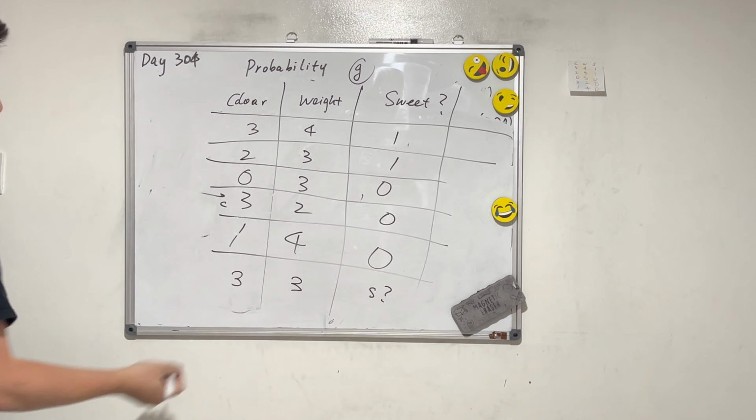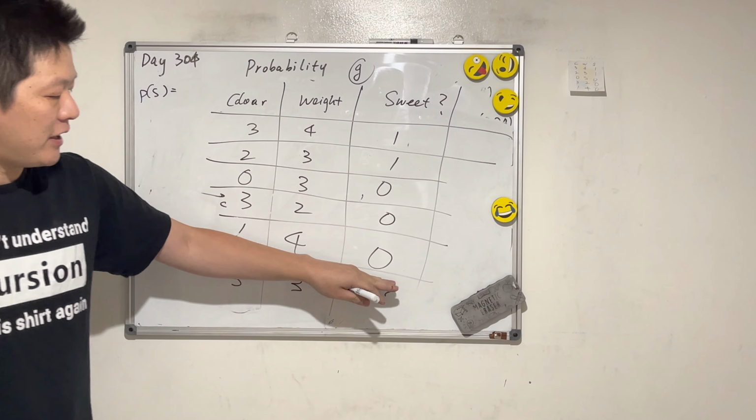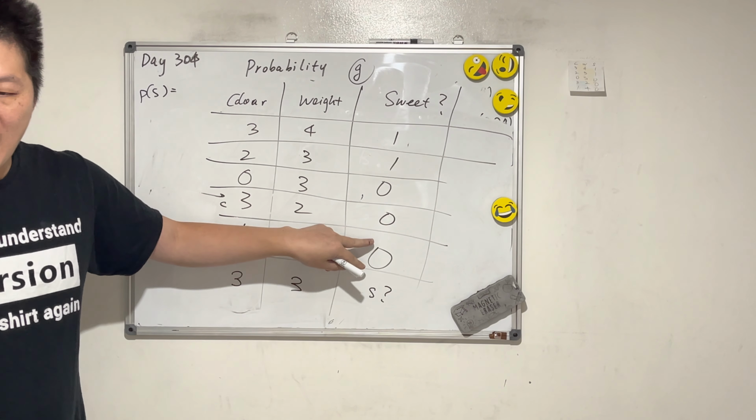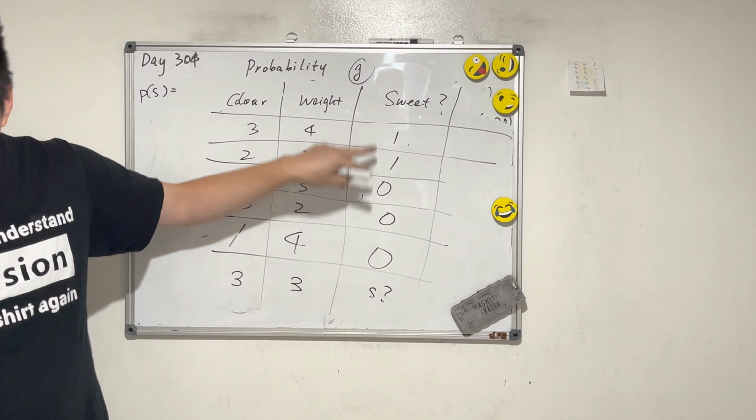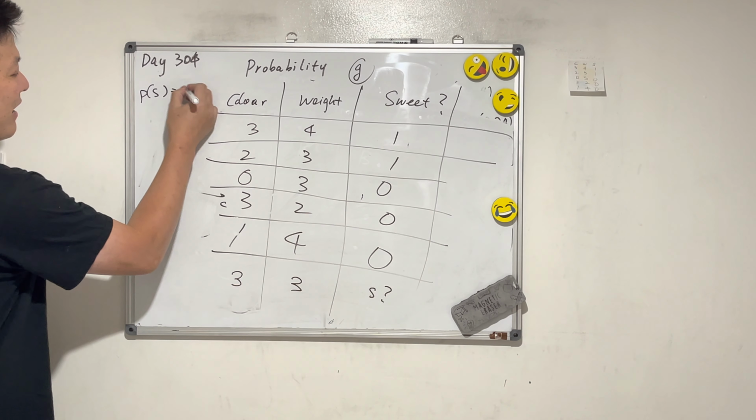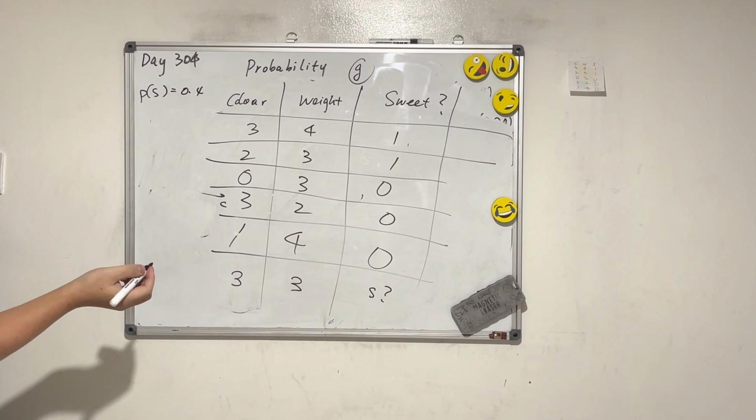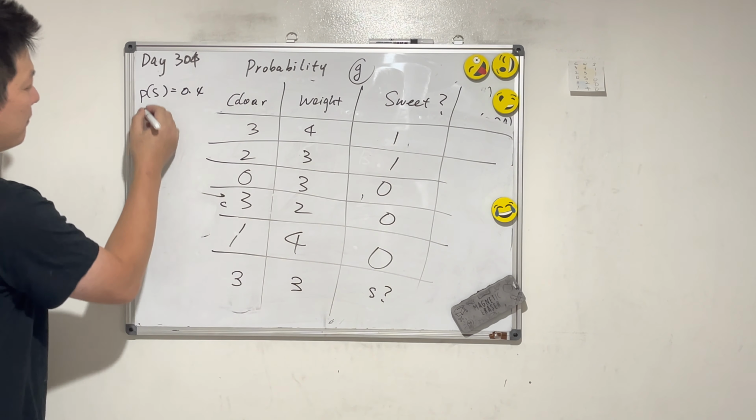So how do we compute the probability of the apple being sweet? Let's say P(sweet). What's the probability of this being a sweet apple? 2 out of 5. 40%, so 0.4. What's the probability of the apple being sweet and its color equals 3? This is a posterior probability.